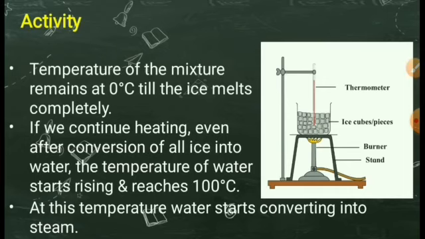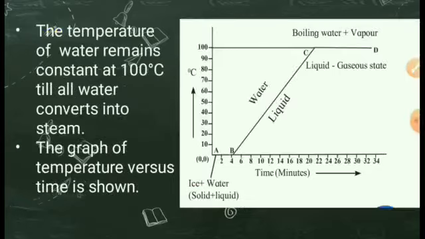If we continue heating even after conversion of all ice into water, the temperature of water starts rising and reaches 100 degrees Celsius. At this temperature, water starts converting into steam. As you know, the boiling point of water is 100 degrees Celsius. So above 100 degrees Celsius, the water will convert into vapors. The temperature of the water remains constant at 100 degrees Celsius till all water converts into steam.